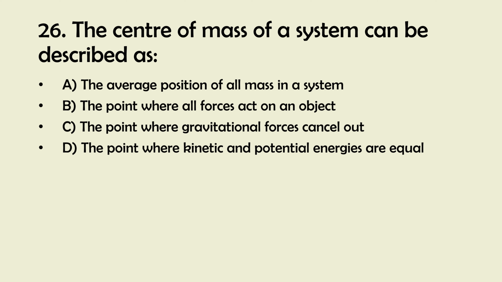26. The center of mass of a system can be described as A. The average position of all mass in a system. B. The point where all forces act on an object. C. The point where gravitational forces cancel out. D. The point where kinetic and potential energies are equal. And the right answer is